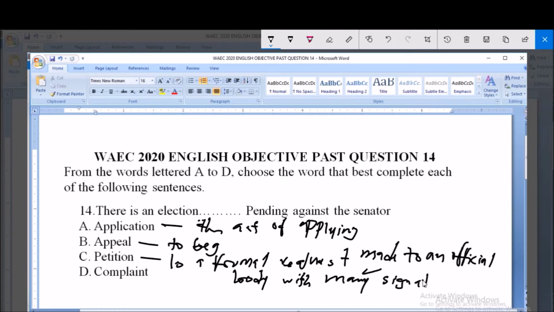It's petition. You write a petition against people or against someone that you feel is not qualified, or that the person has done evil or wrongly as a result of the position the person is holding, and so on and so forth. So one can say, there is an election petition pending against the senator. That is, after the election has been conducted, there's a petition that follows, maybe by the people from this constituency, and so on and so forth. So option C is correct.